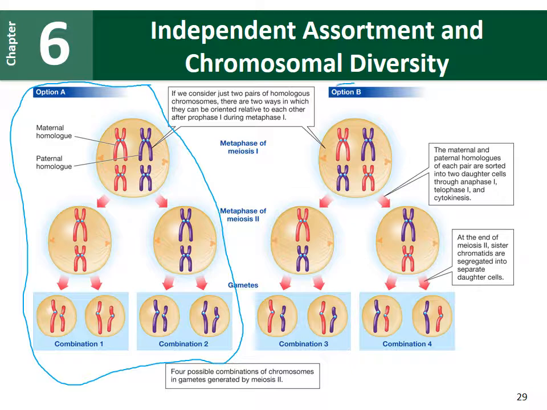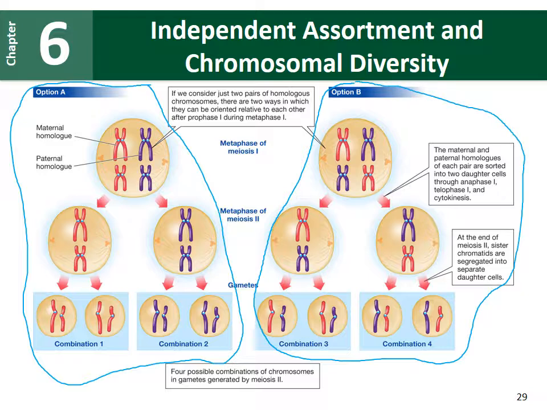Another option that could occur is over here on option B. Here our homologous chromosomes are set up differently, and our big pink chromosome gets put into a cell with the little purple, which will create different combinations. The big purple chromosome gets put into a cell with the little pink chromosome, so we get even more combinations.